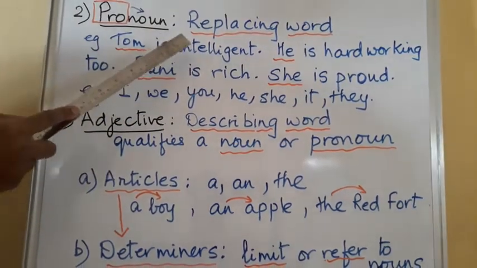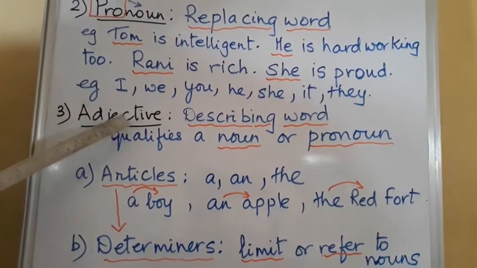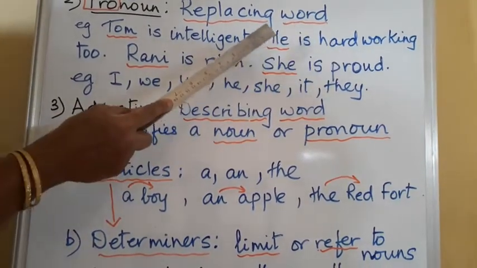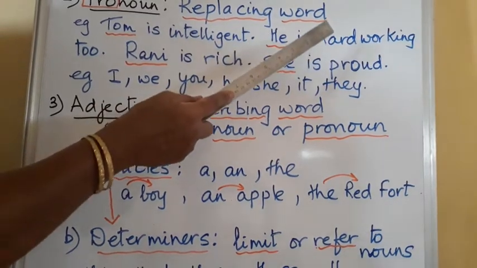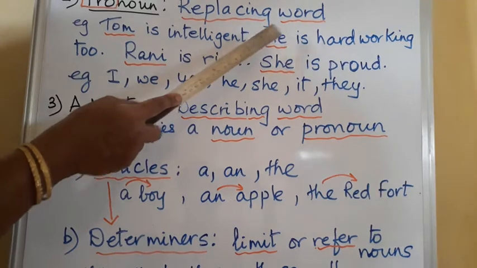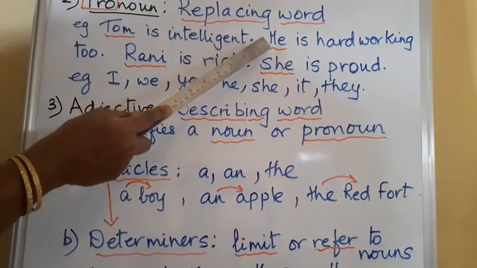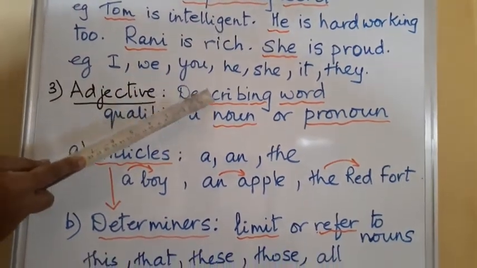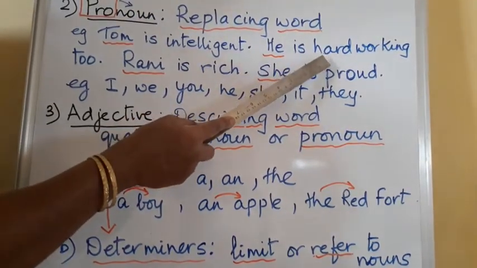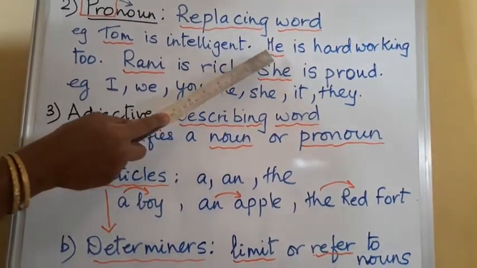So the word intelligent is an adjective. He is hardworking. Hardworking stands for Tom. Here this is telling us something more about Tom, but it is talking about he, a pronoun. And as I said, it describes either a noun or a pronoun. So the word hardworking also is an adjective.